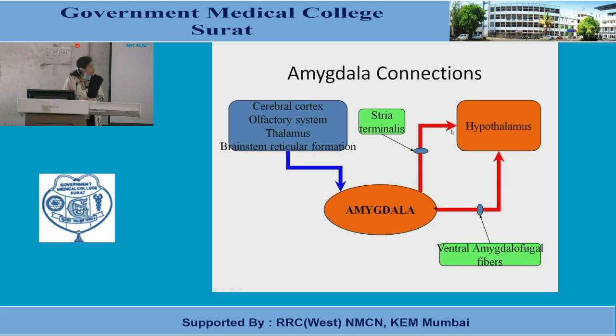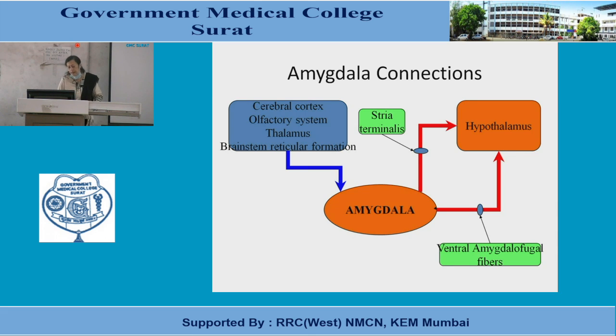One is the stria terminalis and another is the ventral amygdalofugal fiber. Amygdalofugal means those arising from the amygdala and leaving the amygdala. Those are known as the ventral amygdalofugal fiber.